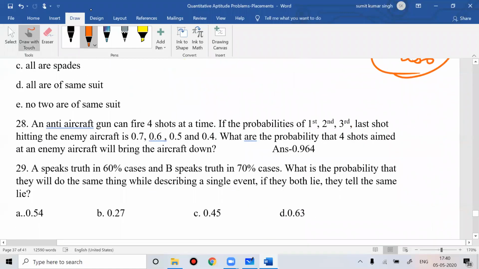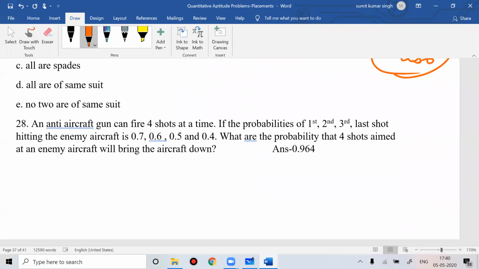If you see this question, an anti-aircraft gun can fire 4 shots at a time. The probabilities are different for every shot: first shot, second, third, fourth shot, and their probabilities are given to you.